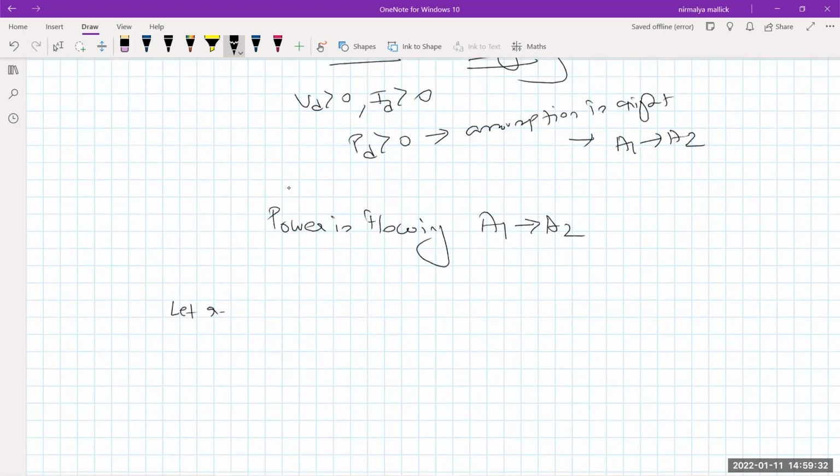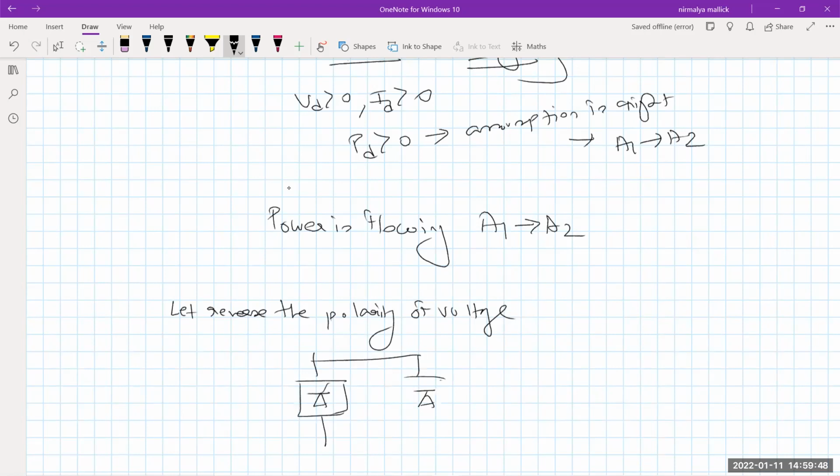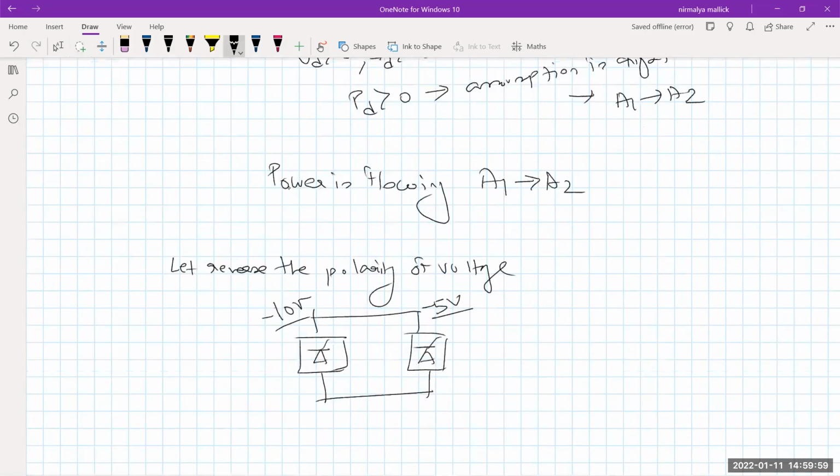Now let's reverse the polarity of the voltage. Let us see what happens. Let's reverse it first. This is -10, and this is -5. We have reversed. And we have assumed the current direction is this and the power direction is this.